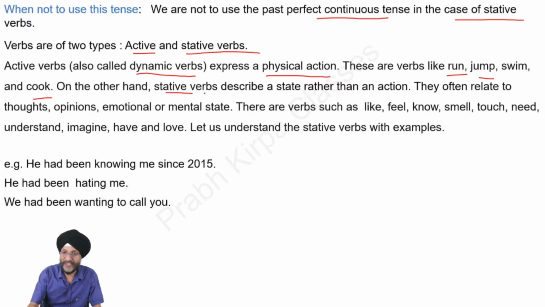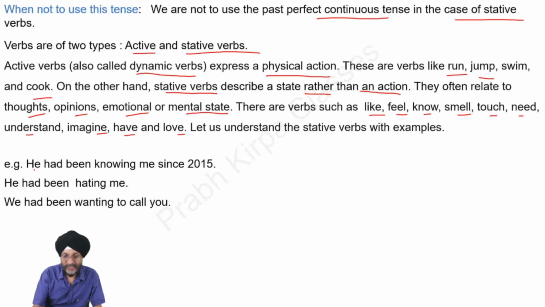On the other hand, stative verbs describe a state rather than an action. They relate to thoughts, opinions, emotions, and mental state. Verbs like feel, know, smell, touch, need, understand, imagine, have, and love are stative verbs.